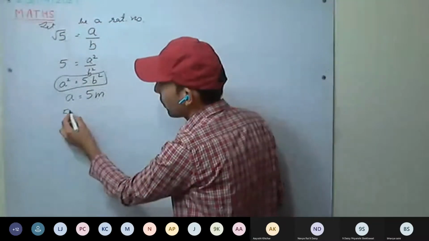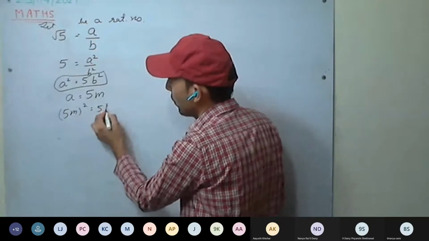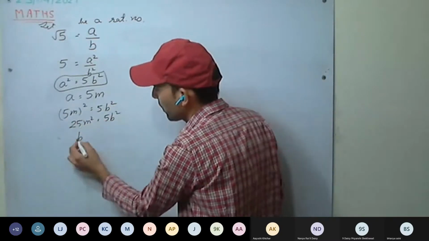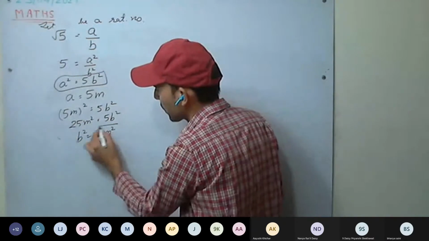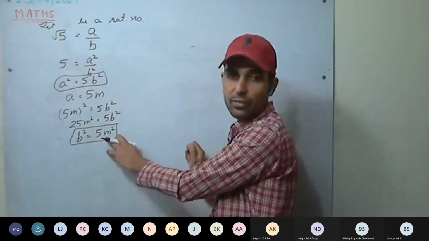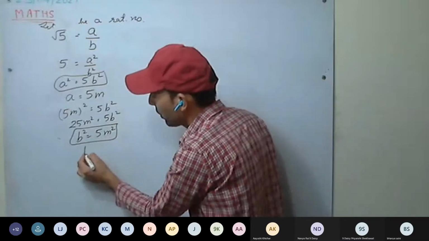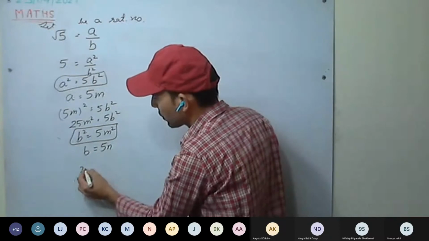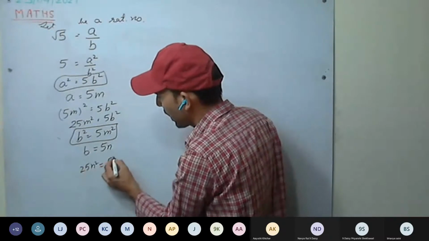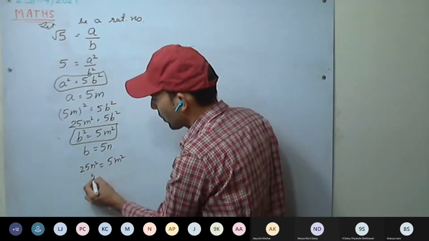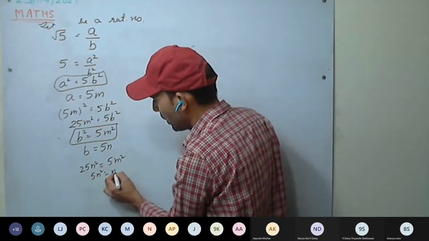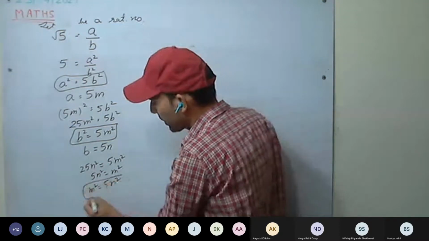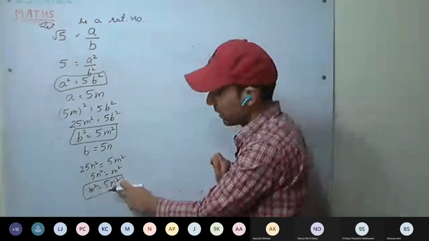Put it here: 5m the whole square equals 5b square. 25m square equals 5b square, or b square equals 5m square. Again, b has a factor of 5, so b can be written as 5n. Put it again here: 25n square equals 5m square, or m square equals 5n square. Again, m has a factor of 5.